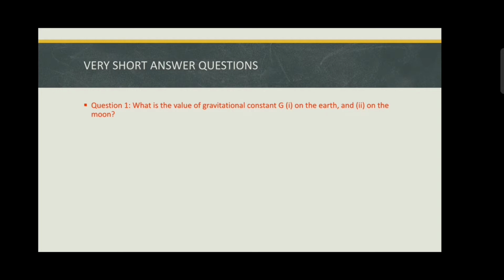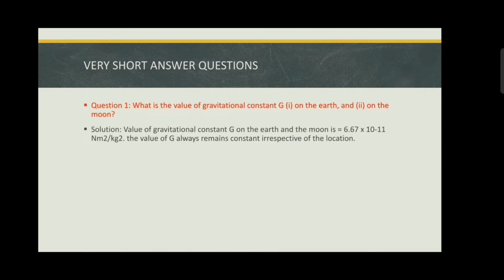So, the first question is, what is the value of gravitational constant G on the earth and on the moon? The answer for this will be 6.67 into 10 to the power minus 11 Newton meter square per kg square. Many of you can answer it wrong, like on the earth it will be 9.8 meter per second square and on the moon it will be 1 by 6 of that. But here they are asking the universal gravitational constant, and it is the same irrespective of its location.